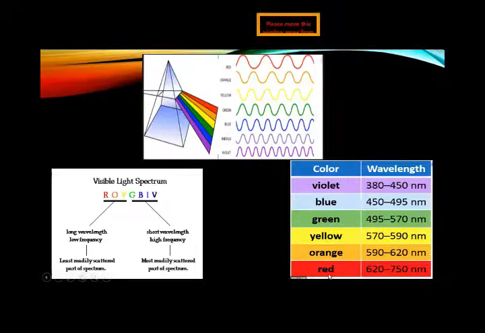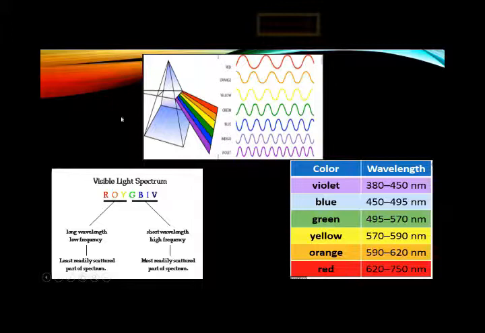So red light has the greater, or maximum, wavelength, and violet light has the smallest wavelength. As you can see in this diagram, violet light has a smaller wavelength, and as we move toward the red color, the wavelength gradually increases.